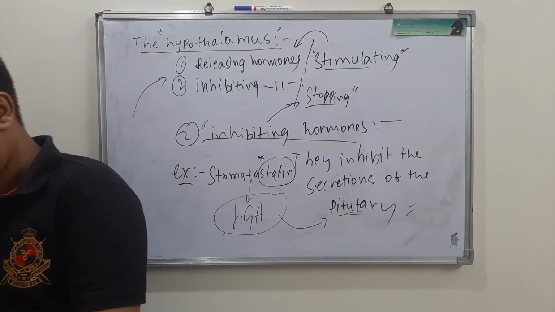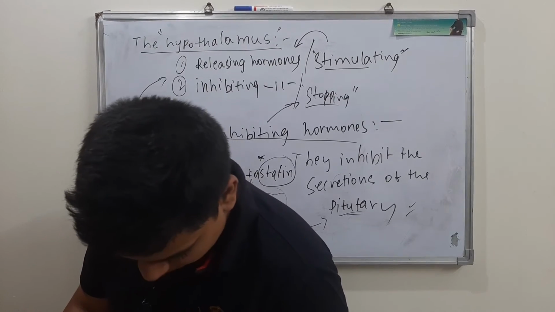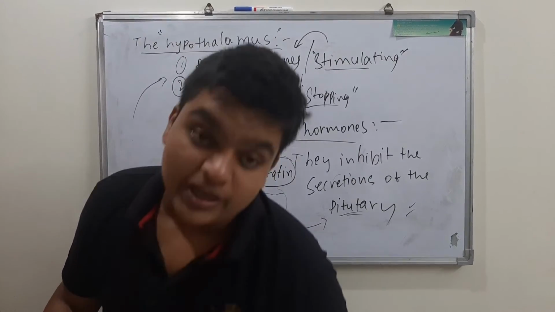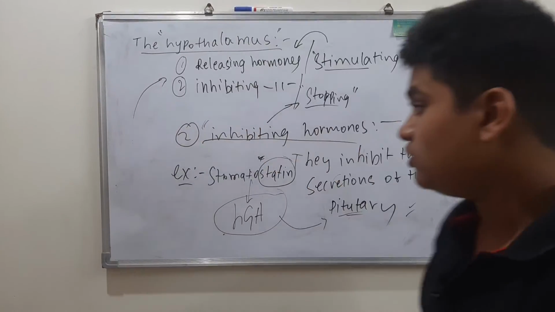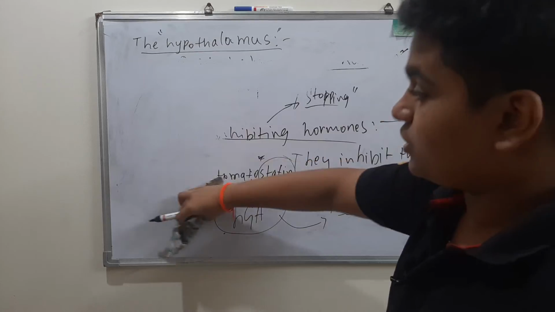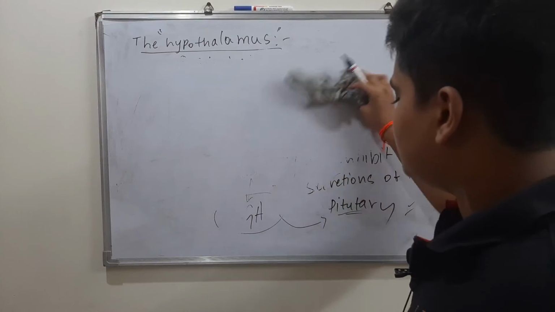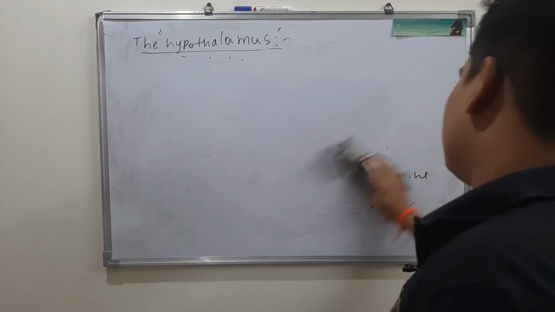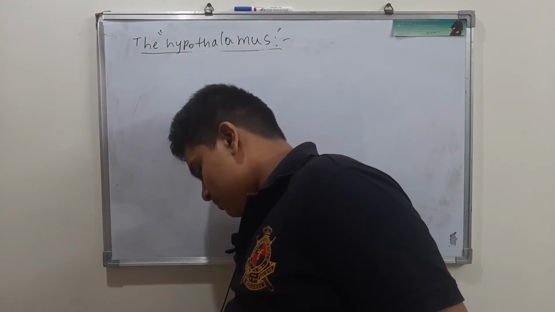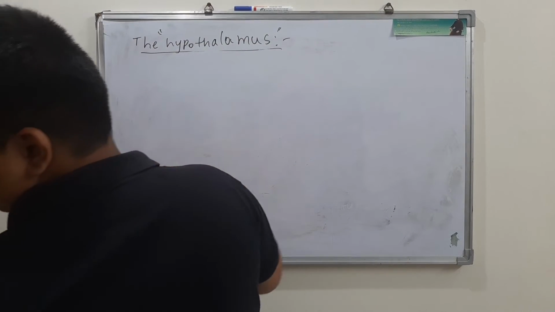A single line is there. I have to tell you the track or path followed by these hypothalamic hormones in order to reach the pituitary. Why do they have to reach the pituitary? I have already told you that they have functions on the pituitary gland. Now we will be discussing the last line, not the paragraph also, just the last line, a simple pathway I am drawing here. Please make a note of that. In your NCERT book it is given in paragraph form. If you read that paragraph, you would get bored. So please make a note of this also.